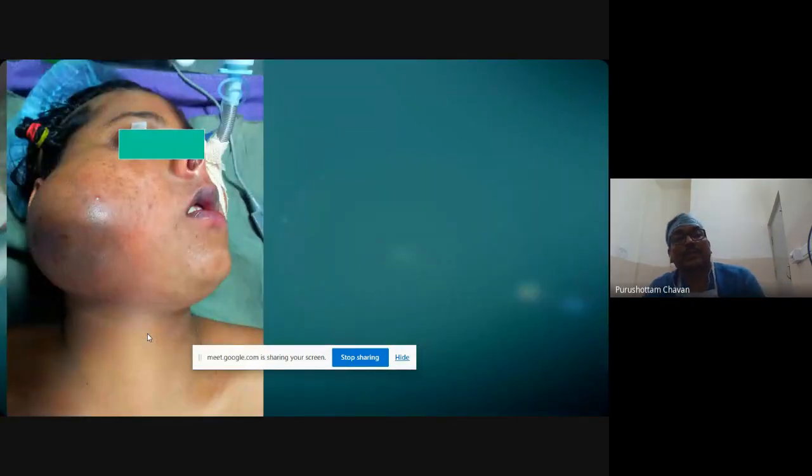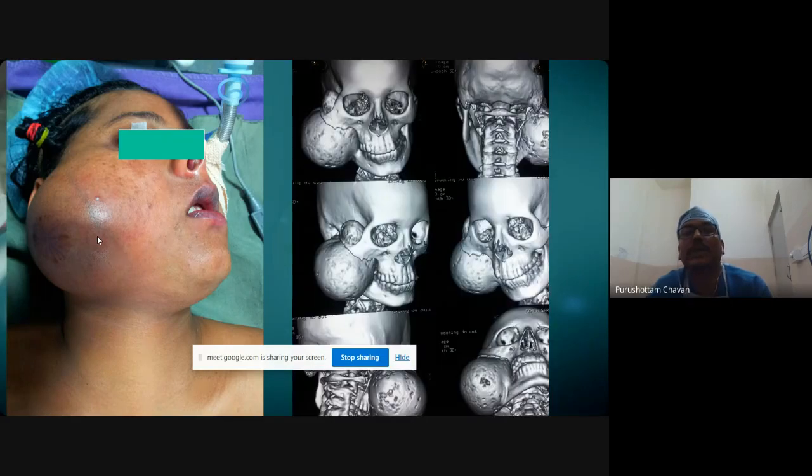If we try to see, this lady came to us after roaming around many places, more or less from the northeast. This lesion appeared as if it is a maxillary sinus lesion, but when we saw the CT scan, it was an aneurysmal bone cyst of the maxilla going to the infratemporal fossa, and the mandible going to the infratemporal fossa. This is a coronoid process which is expanding.